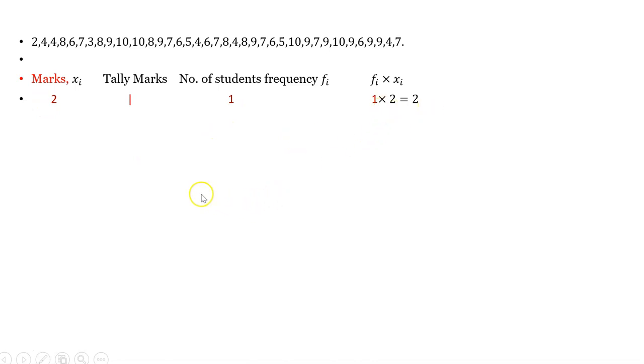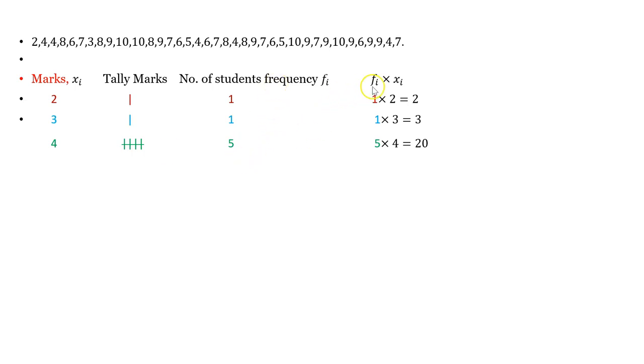Now the next is 3. Again 3 is repeated one time, so the tally is 1. Therefore the number of students, frequency fi, is 1, and then fi into xi, that is 1 into 3, is equal to 3. Next mark, 4, is repeated 5 times, and therefore the frequency is 5.